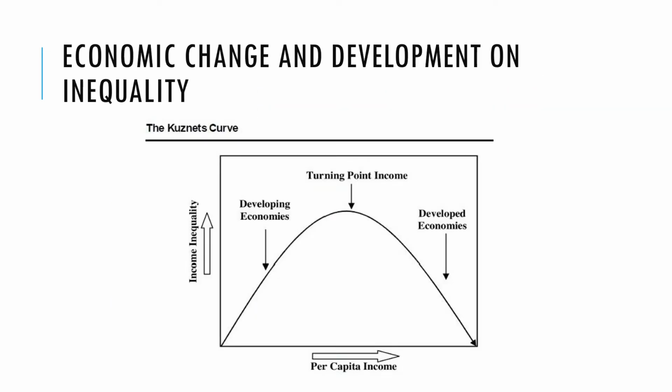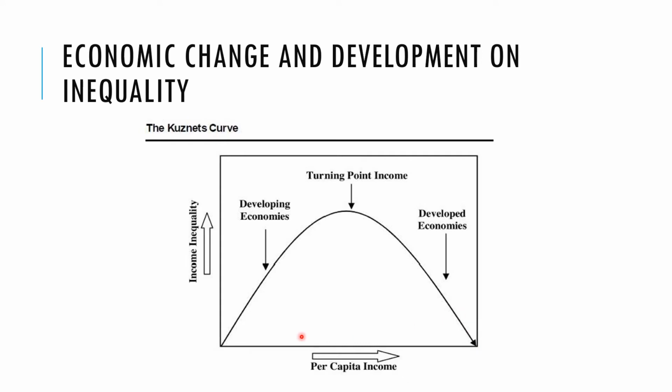An interesting take on this was looked at by the economist Kuznets. He said that when you look at growing developing economies and turning them into developed economies, so low per capita income countries compared to high per capita income countries, often the low per capita income countries, like sub-Saharan Africa, tend not to have too much income inequality. Everyone is kind of poor compared to everybody else. When you get to very developed economies like Scandinavian economies, everyone is quite wealthy, but income inequality is quite low.